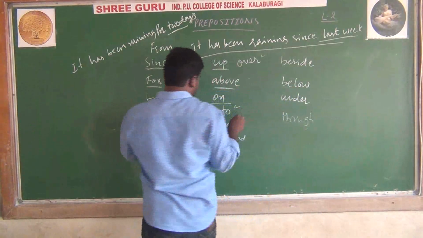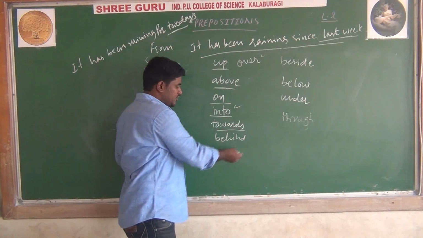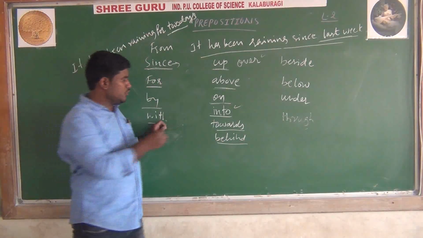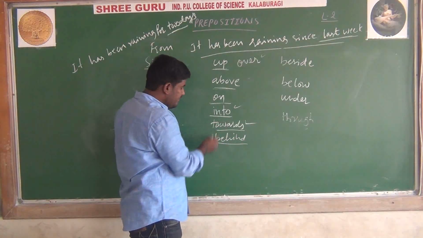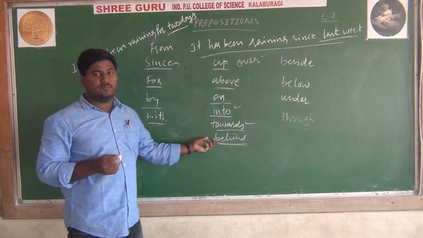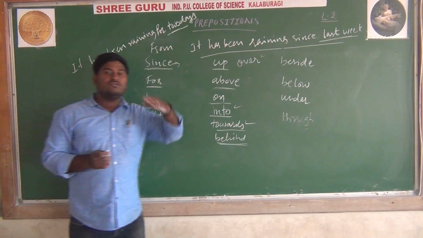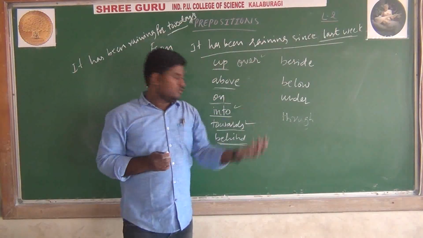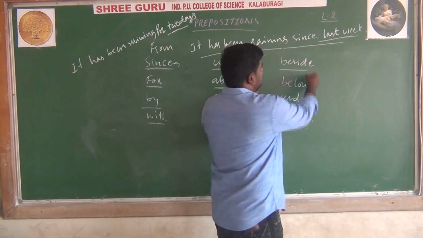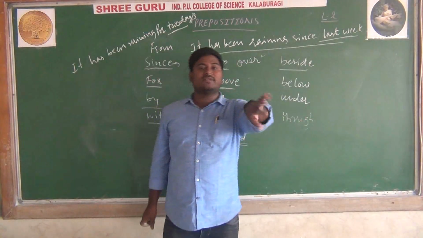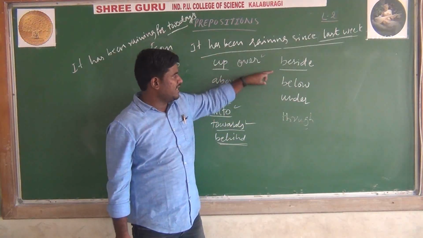As I said, into, when something gets into or someone goes into the classroom. Towards shows the direction. Behind also, these show. So towards is a preposition of movement, whereas behind shows the preposition of place. My house is behind the central bus stand. So if you talk about the place, at that time you should use the word behind. Beside, Kiran go and sit beside Praveen. When you see the place, at that time also we could use the word beside.